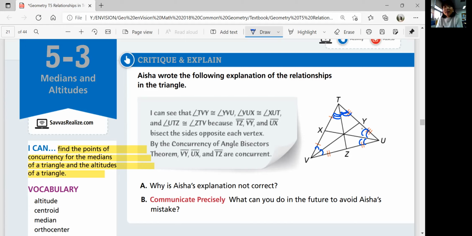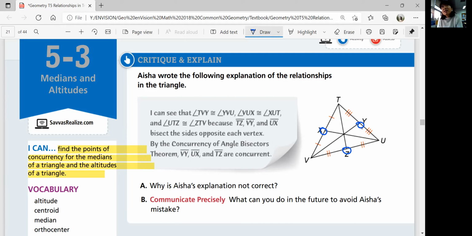Part A asks you, why is her explanation not correct? There's something wrong about it. Where is the unreasonable argument? First of all, what are we given? We have the same measurements for each side, so we know that the sides are bisected. Do we know that the angles are bisected?